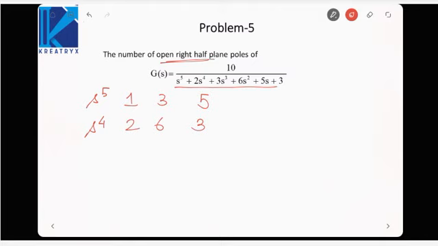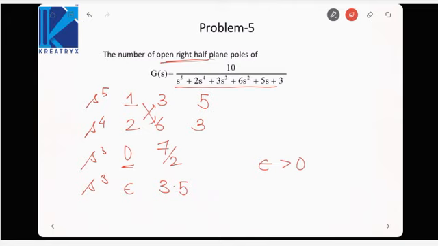Then s to the power 3 would be 2 into 3 minus 6, that is 0, and 2 into 5 minus 3, that is 7 by 2. Now this coefficient is reduced to 0. So this is one of the special cases that we studied. We will replace it by epsilon, where epsilon is greater than 0.